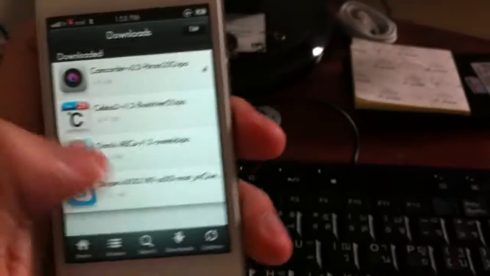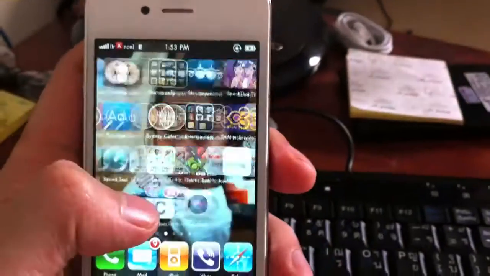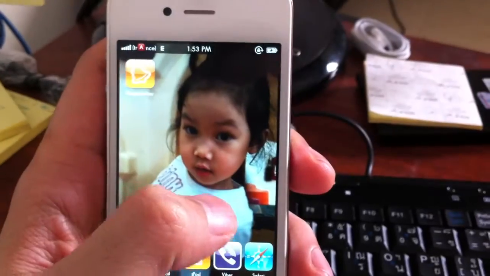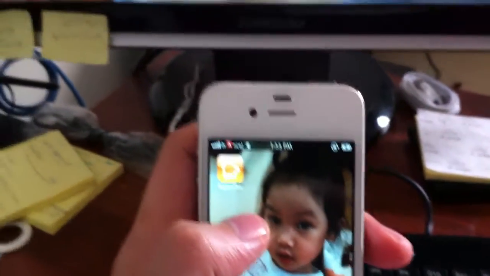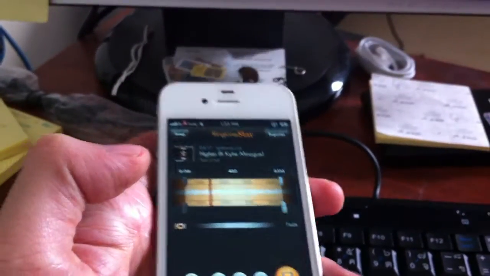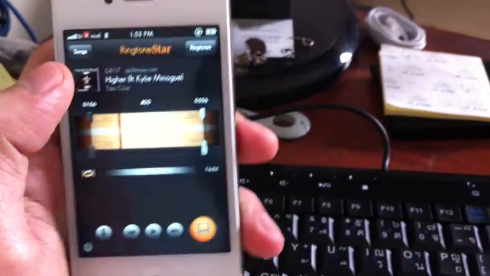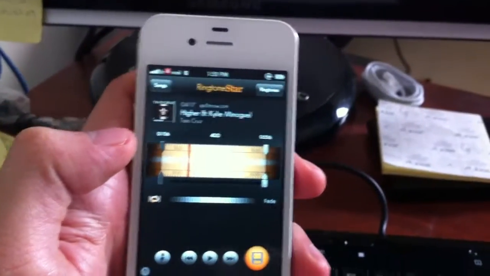Okay, once that's downloaded and installed, it should appear on your iPhone. Now, go back into it. Go back into the application. Okay, now here's the tricky part.